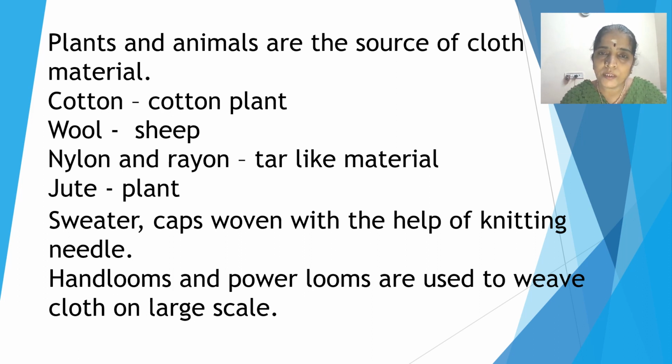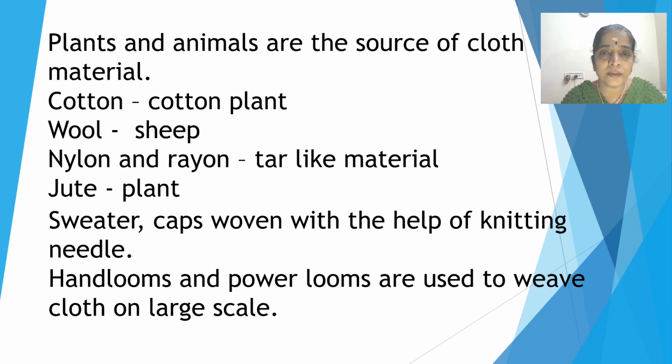To make cloth, we need some raw materials. Raw materials means what? From where we are getting. We cannot get cloth directly, what you are wearing. So we need the raw materials. And these raw materials we get from the plants and from the animals. For example, cotton.